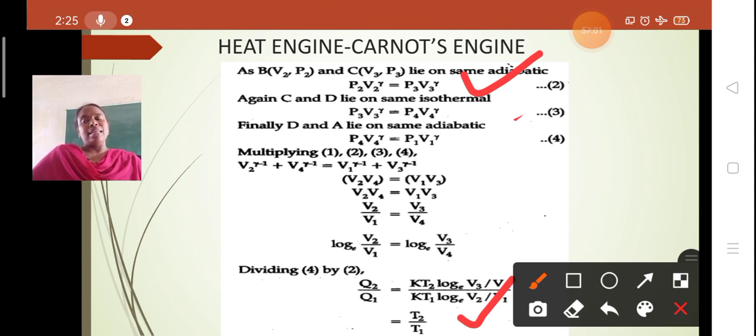So if temperatures are given, we can calculate the efficiency of the heat engine. If the two values of heat, that is Q1 and Q2, are given, then we can calculate the efficiency of the heat engine also. And the thing to know about the Carnot's engine is its impracticability. So for practical purposes, does the Carnot's engine exist or not? Carnot's engine is an ideal engine.